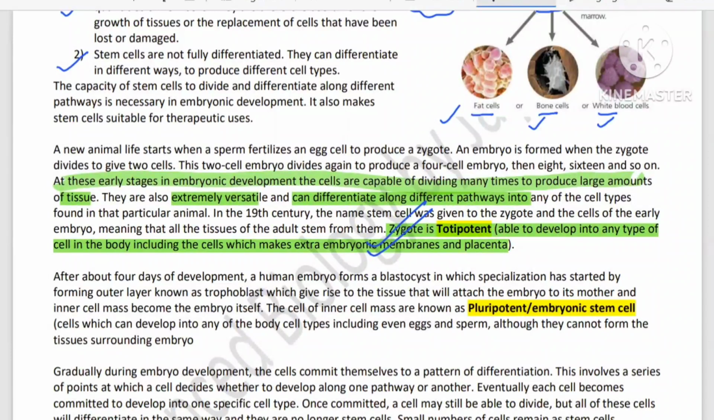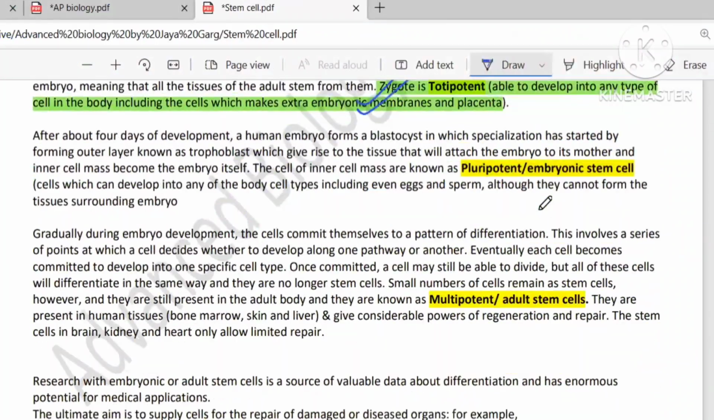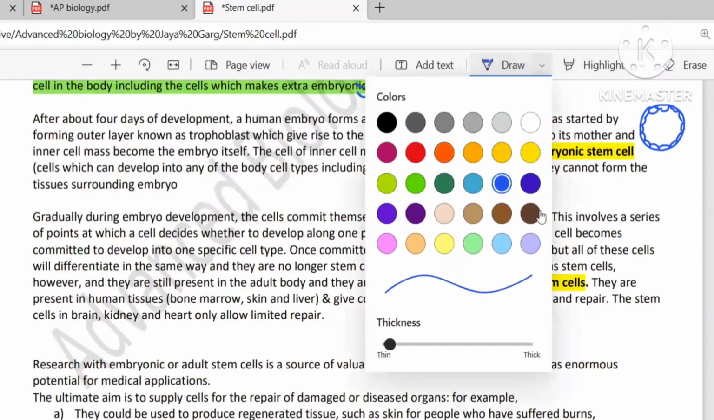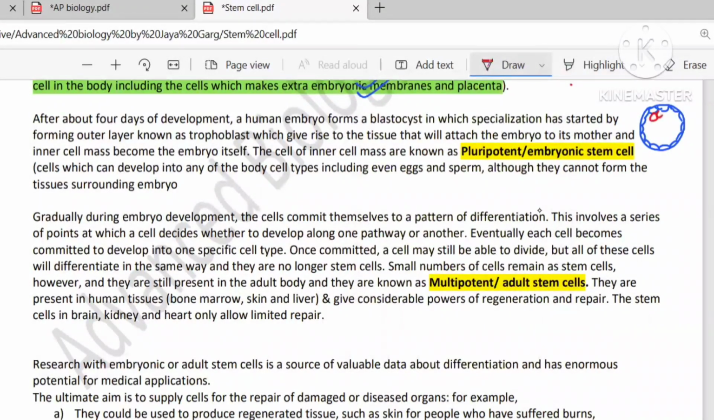After the 4th day of development in humans, the cells differentiate to make the blastula. They are making layers. In the blastula structure, this is the trophoblast, which is going to give rise to the extra embryonic membrane. It helps in formation of the placenta. And this is the inner cell mass. This one which I'm marking in red is the inner cell mass, and the embryo develops from the inner cell mass.